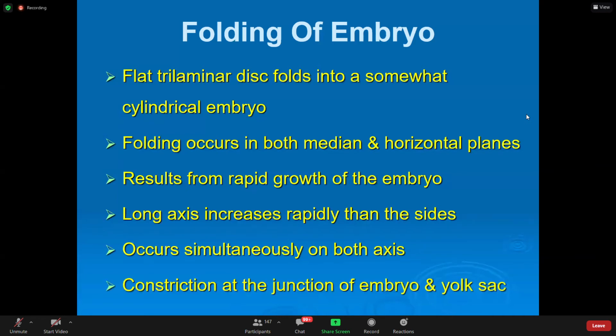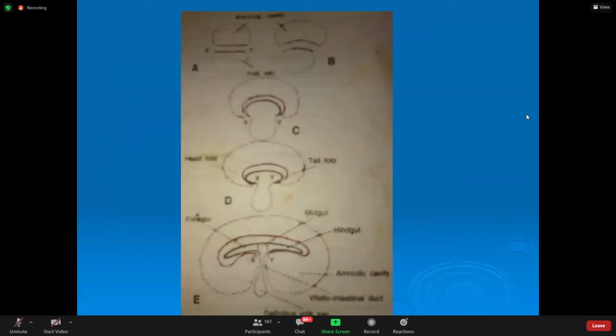Constriction at the junction of embryo and yolk sac. Let us see a diagram. Now see this. Here, if you see, this is the longitudinal axis, है ना, ये longitudinal axis है. In the longitudinal axis, ये head end है, ये tail end है.